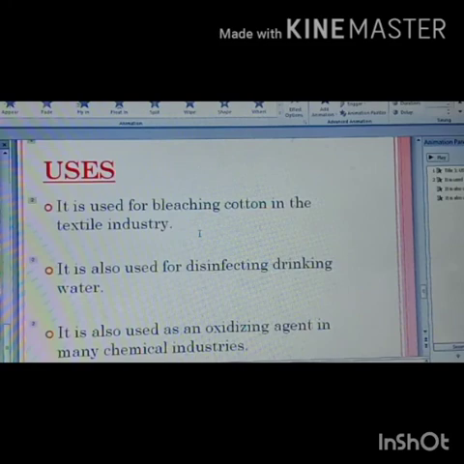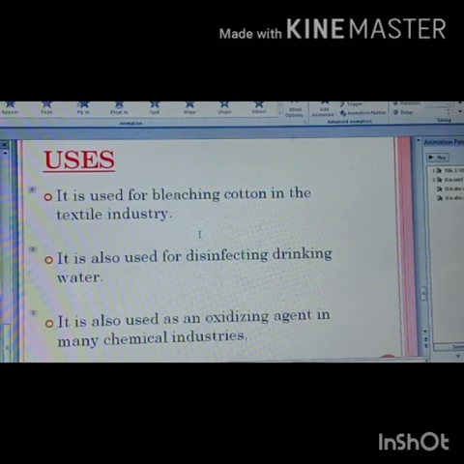What are the uses of bleaching powder? It is used for bleaching cotton and linen in the textile industry. The bleaching action is due to the chlorine gas released by bleaching powder. It is used as a disinfectant in drinking water, also used in the manufacture of chlorine. It is also used as an oxidizing agent in many chemical industries.